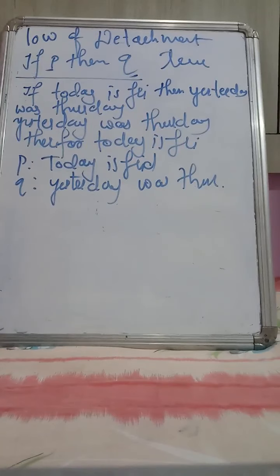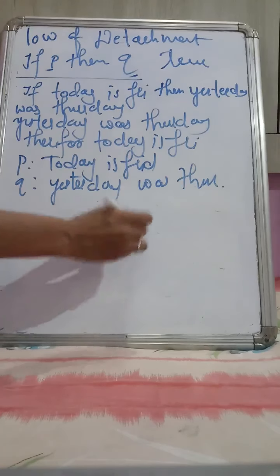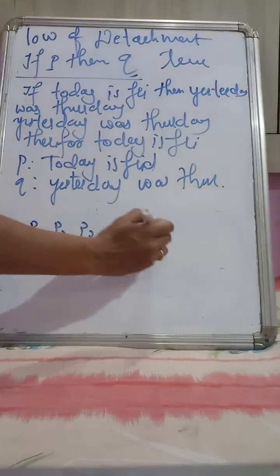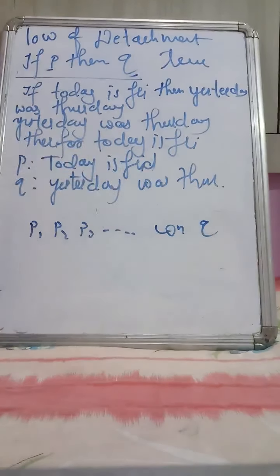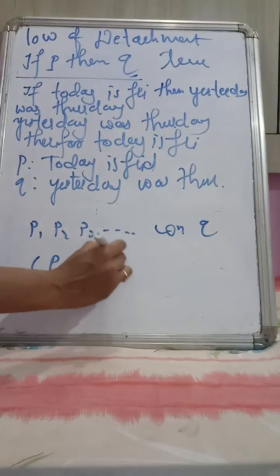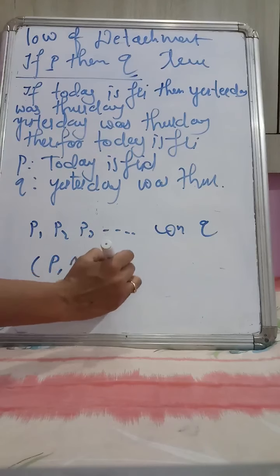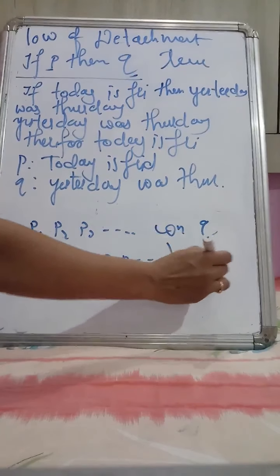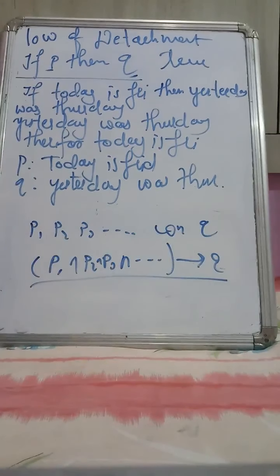So what is a valid argument? An argument with hypotheses P1, P2, P3, and so on up to Pn, and the conclusion Q, is said to be valid if the statement P1 conjunction P2 conjunction P3, and so on up to the whole, implies Q. This type of statement is valid; it should be a tautology, no?